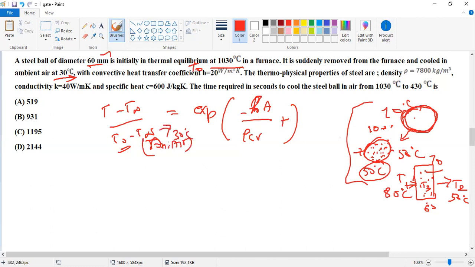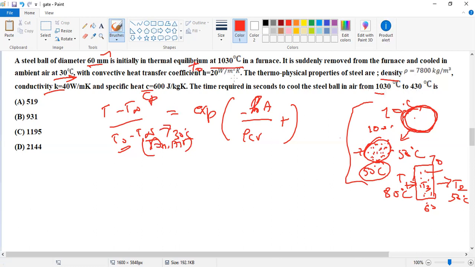Then the thermophysical properties of the steel ball are given: the density is 1800 kilogram per meter cube, the thermal conductivity K is given, and C is the specific heat at constant pressure. In this problem, we find the time required to cool from 1030 degrees Celsius to 430 degrees Celsius.